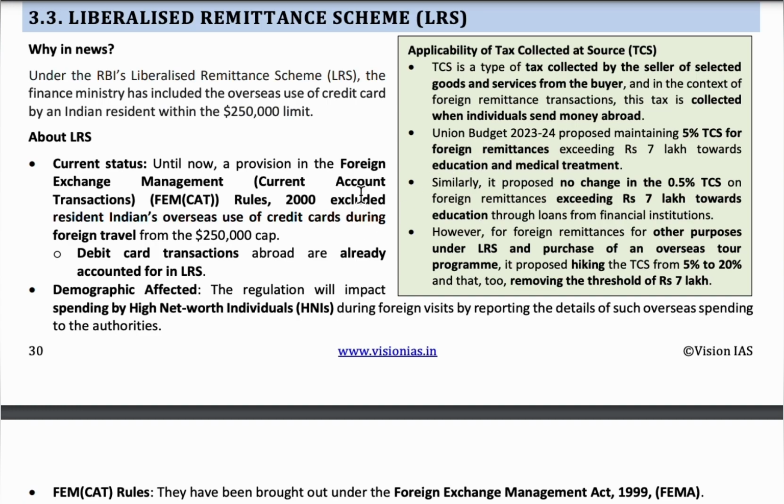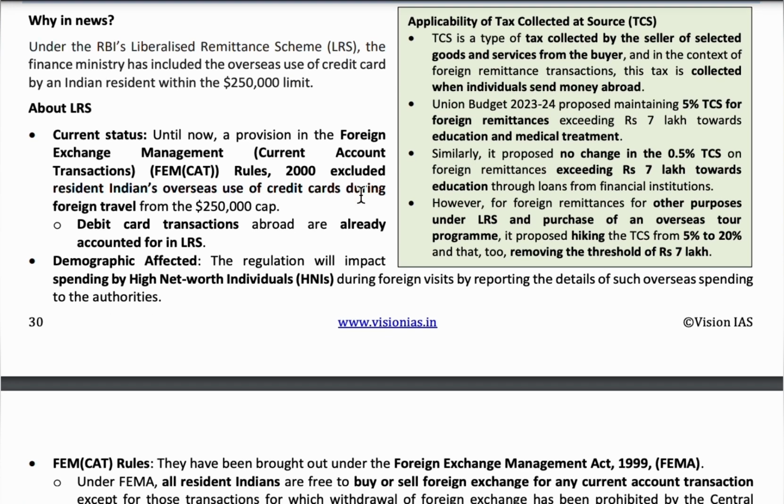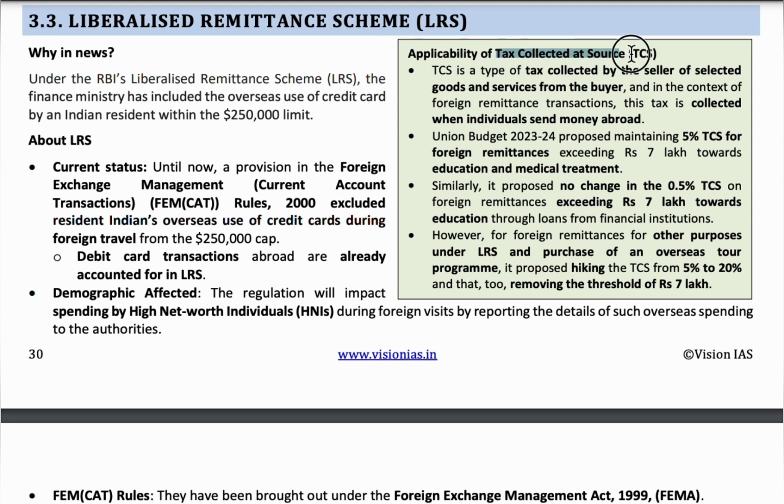Another term to learn here is tax collected at source. If you want to send money abroad, some amount is collected as a tax, and this tax is called tax collected at source.